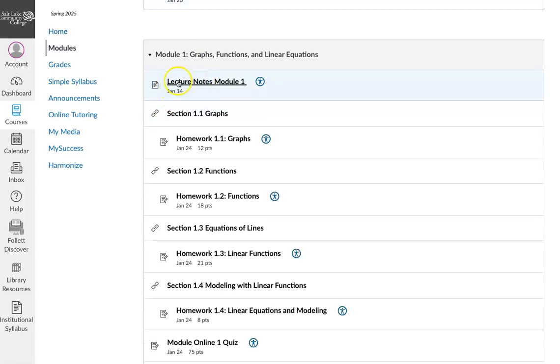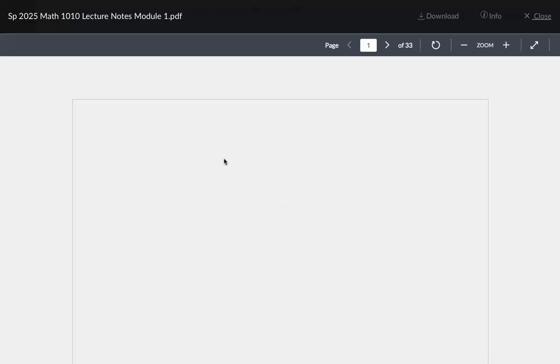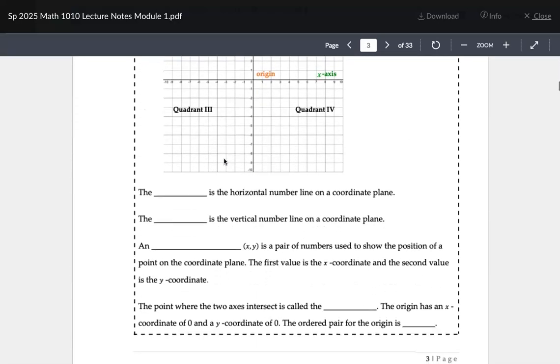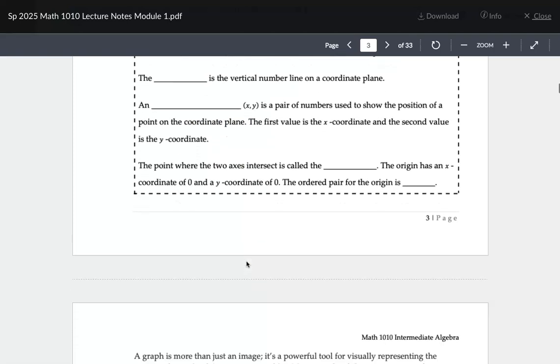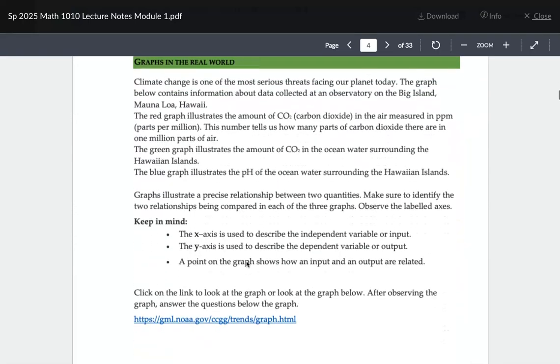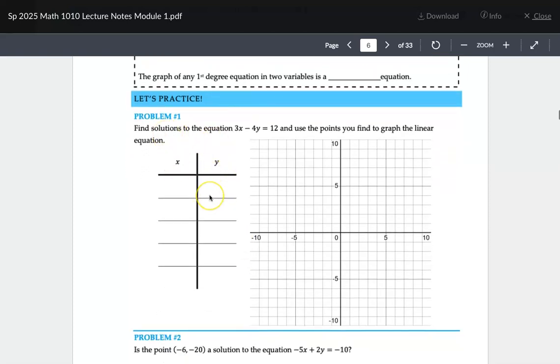Right up here, you'll see that I have lecture notes at the top of each module. That is to help you stay organized in keeping all the information that you need to know about this Math 1010 class. There are things that you're going to be filling in. Let me click here and show you what I mean. Let me get down to a part where you're going to need to fill in. You'll see that there will be some definitions. It's important to know what the math words mean, so you'll fill those in. And then there are also some practice problems that we're going to be doing.